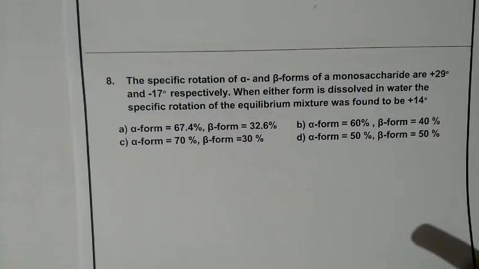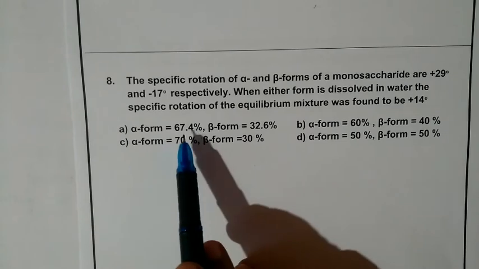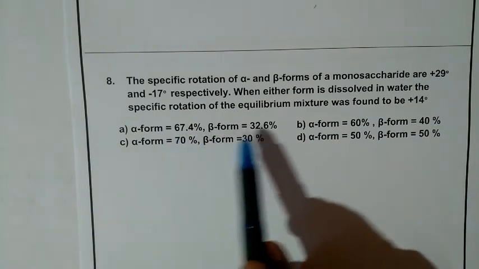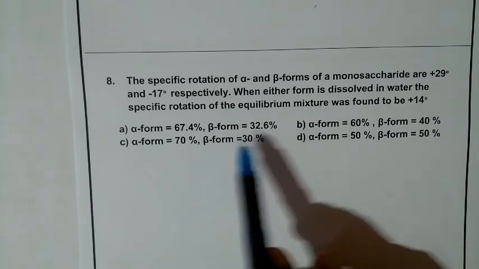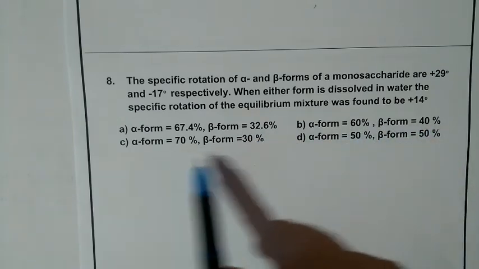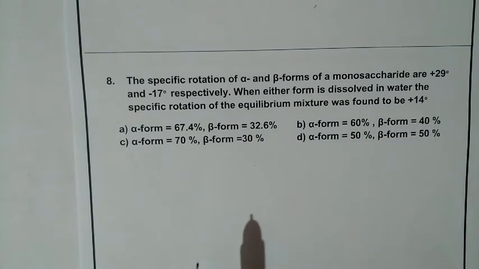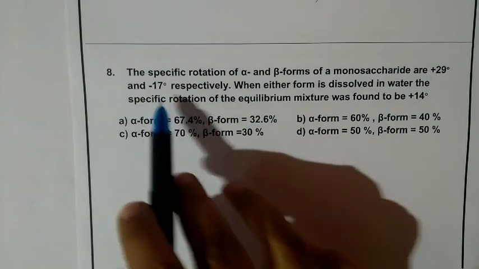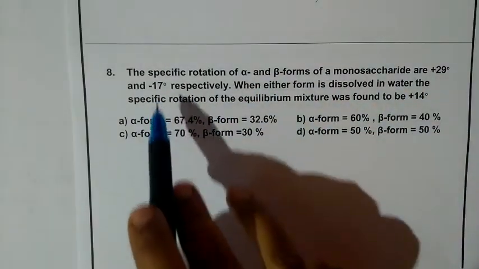They have asked for the percentage. In all the options it has been given like that: 67.4% alpha form and 32.6% beta form. So we need to find out the percentage here. And they have given the specific rotations also: how much alpha will give, how much beta will give.